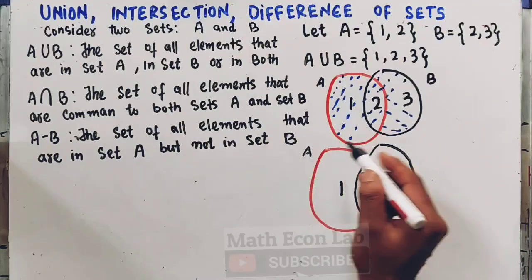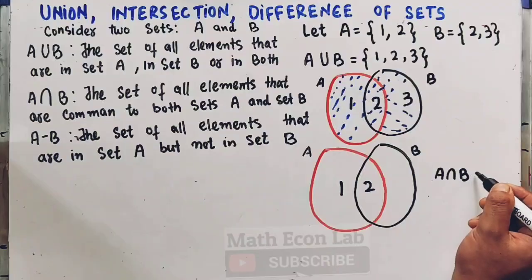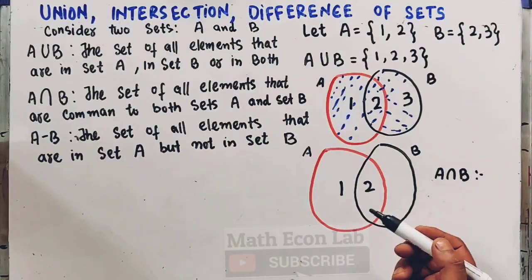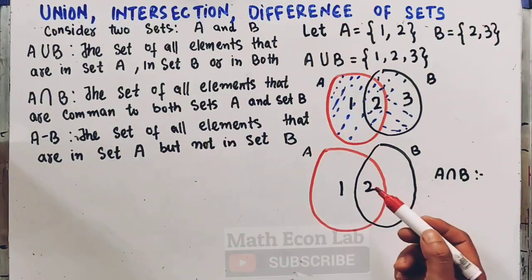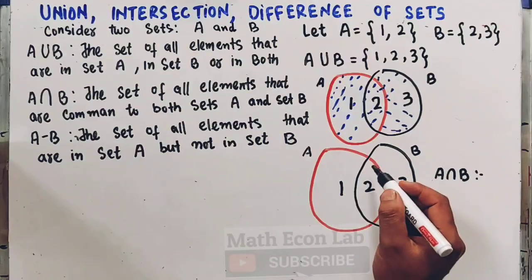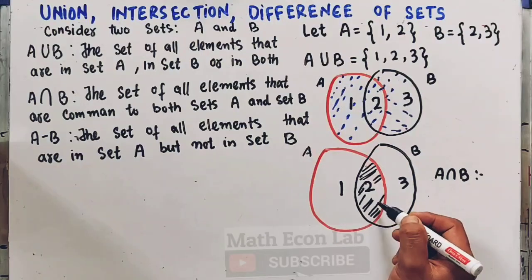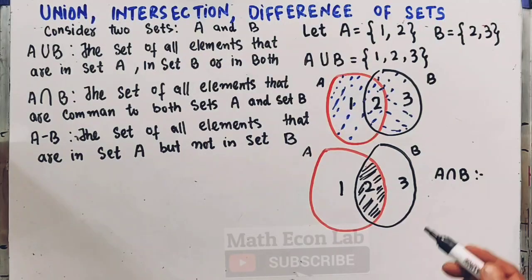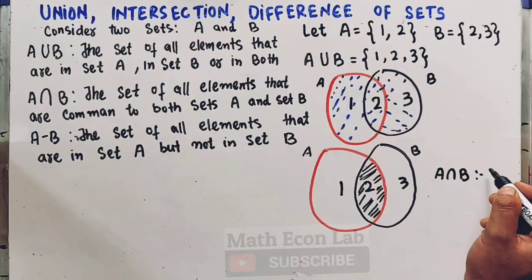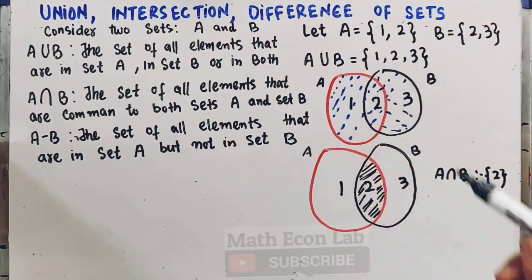This is set A, this is set B. So A intersection B means the set of all elements that are common in both sets A and B. Here you can see only 2 is common to both sets A and B. So the elements present in this area will be the set A intersection B, and here we will have only one element, which is 2. In A union B we have 1, 2 and 3.